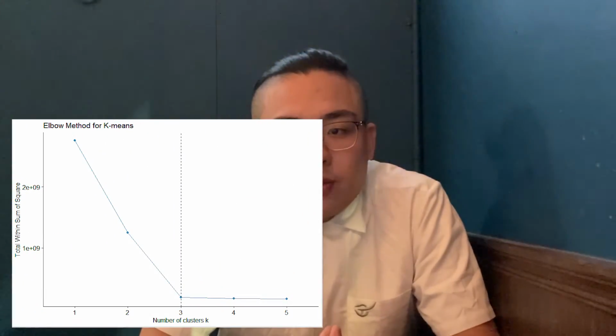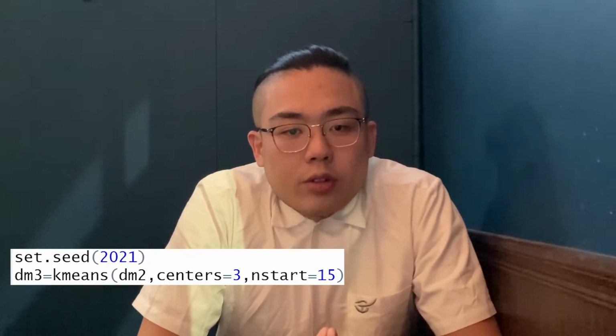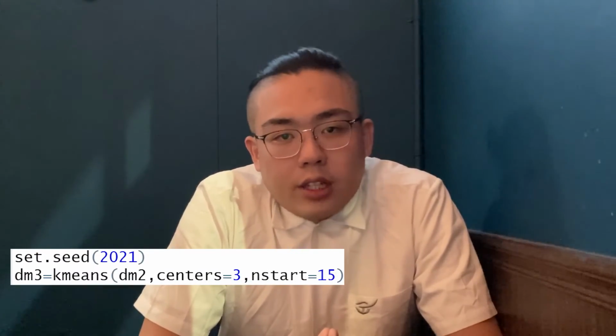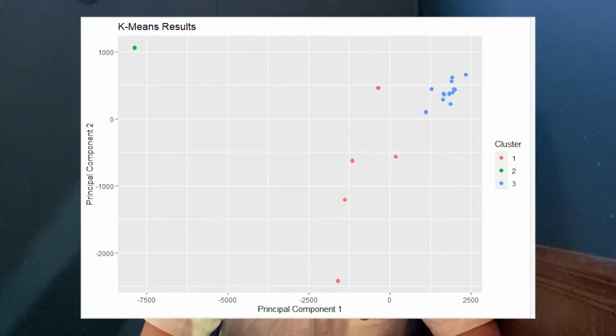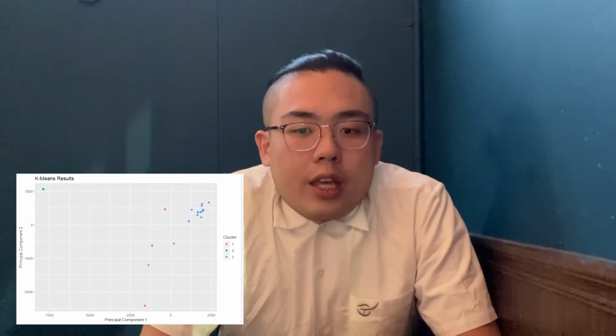I'm going to introduce the k-means of the data. First, we need to choose the k-value. We use the elbow method. We can see that k equal to 3 is the best choice. We set the seed equal to 2021, the centers equal to 3, and nstart equal to 15, and take a picture of how it clusters. We can find that there is an outlier in the upper left corner, so it becomes a unique cluster.